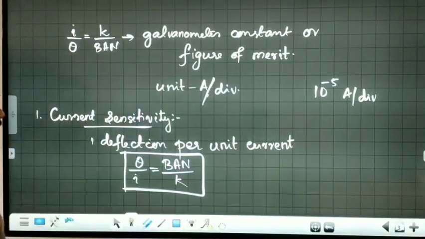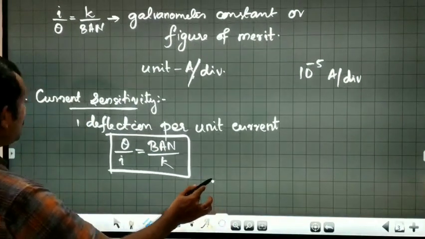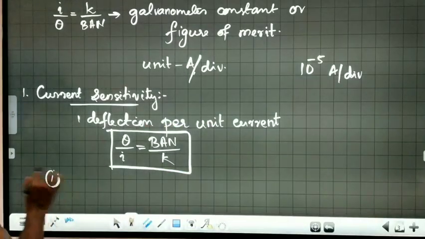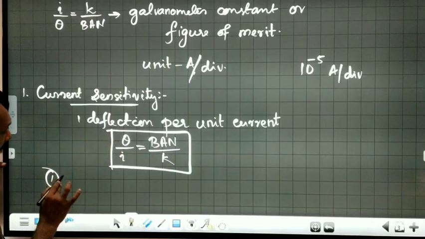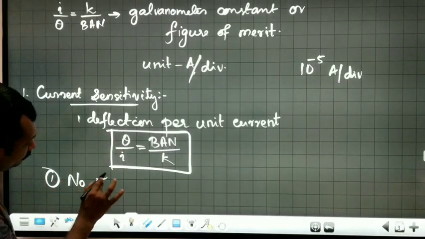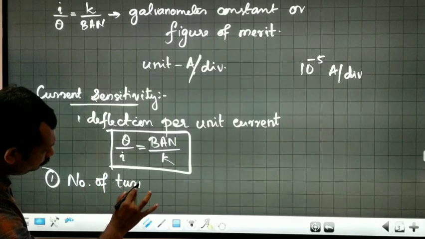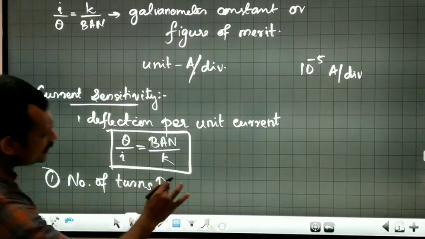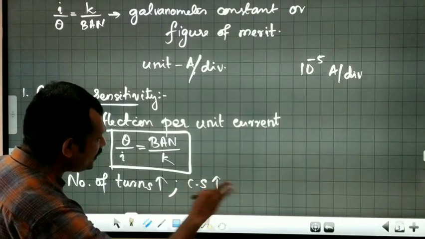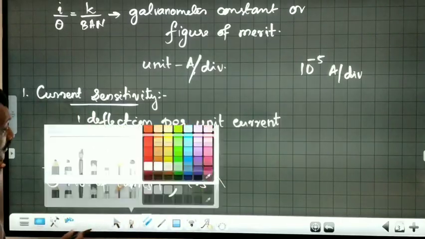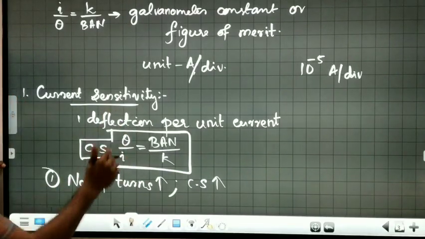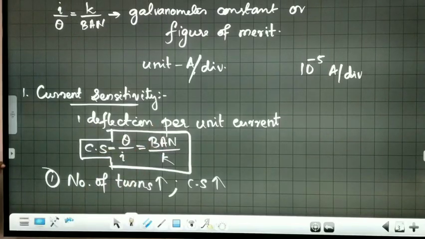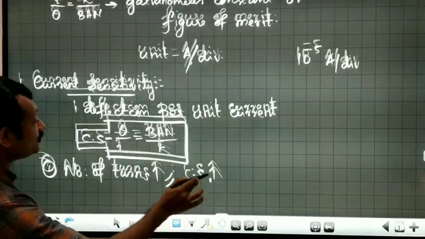Right? Okay, now the question comes, in what ways can we increase the current sensitivity of a galvanometer? The first one is we can increase the number of turns. This is CS, that is, current sensitivity is equal to theta by I, that is equal to BAN by k. So when the number of turns increases, the current sensitivity of the galvanometer increases.